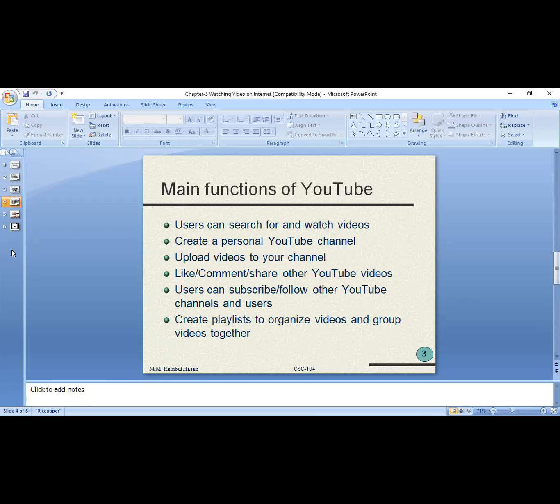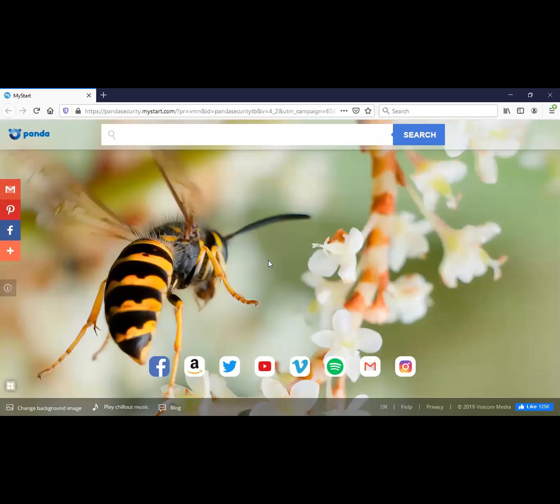Right. So let me show you my browser. I would like to show you a real example so that you get a real life idea about YouTube. Let me share my browser with you. Can you guys see my web browser now? Yes, sir.